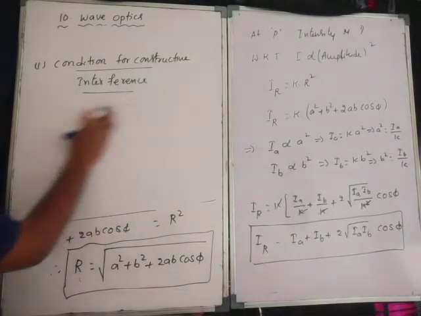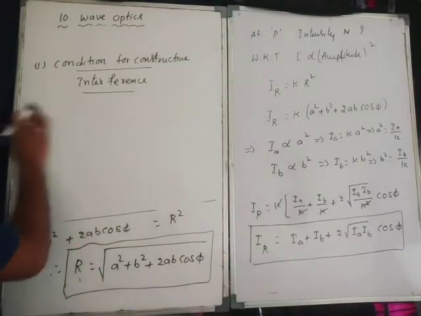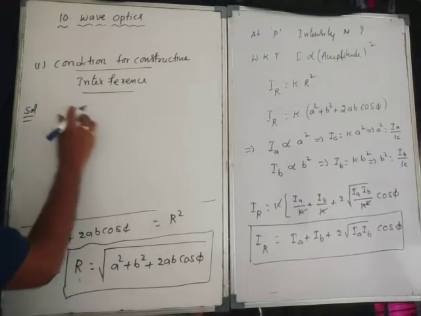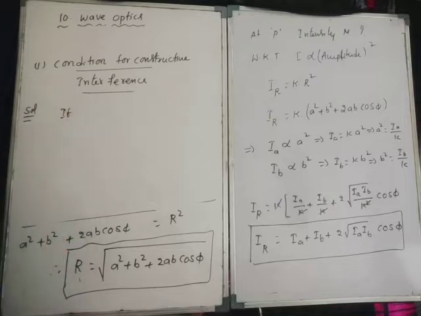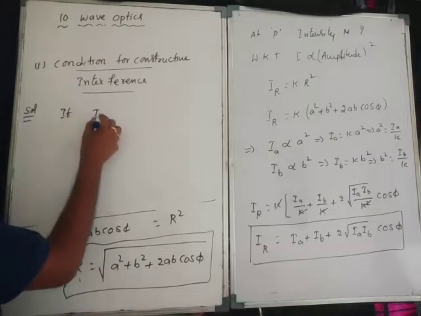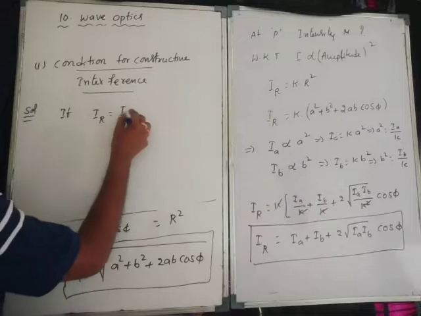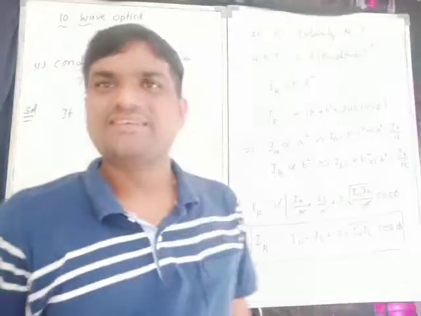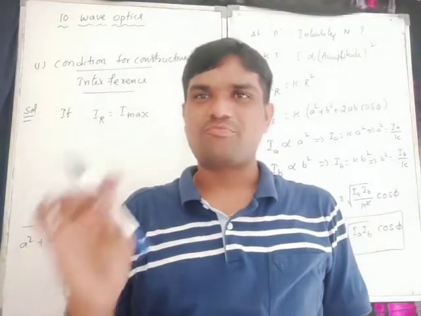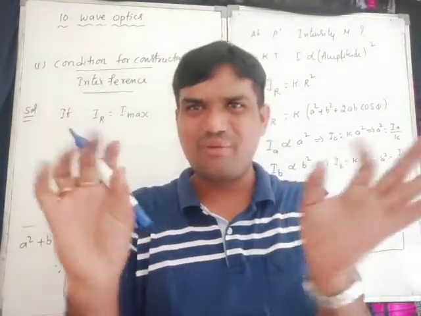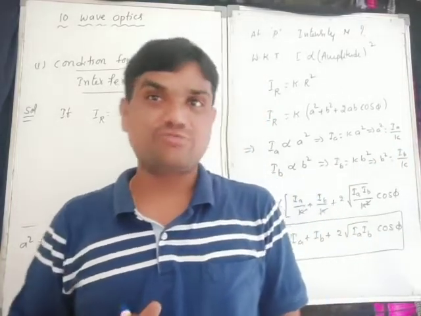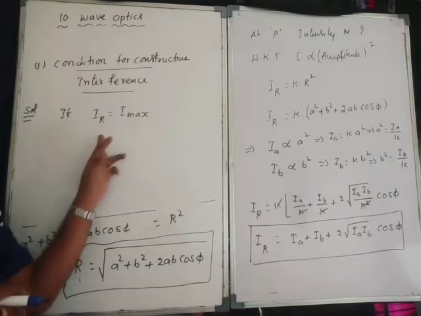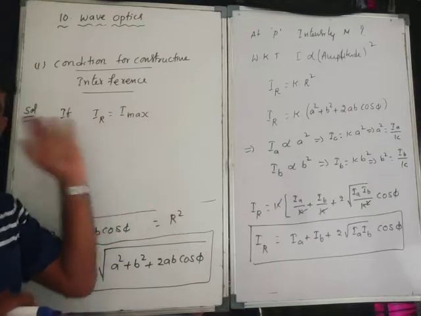If IR is equal to I max, constructive means bright region, that means maximum intensity. So IR is equal to I max is the constructive interference condition.